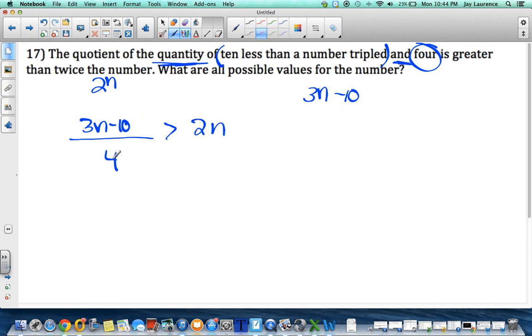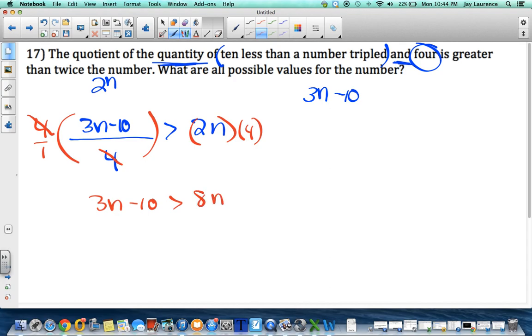Now, I don't like this fraction. I'm going to multiply to get rid of it. Multiply on both sides. Very important. Some of you are forgetting to multiply on both sides. The 4's cancel. There's nothing left to distribute. I have 3n minus 10 is greater than 2 times 4 is 8, 8n.